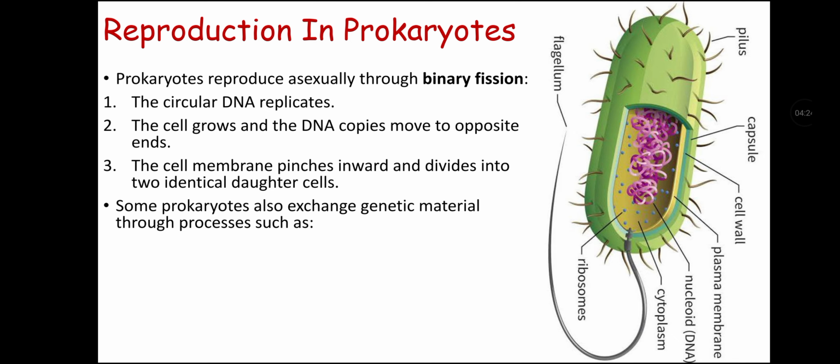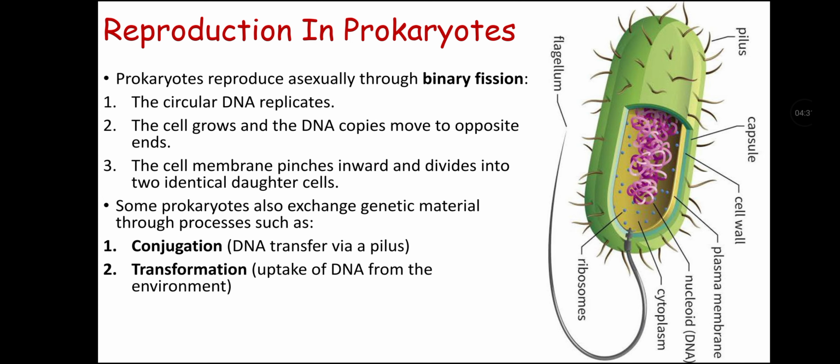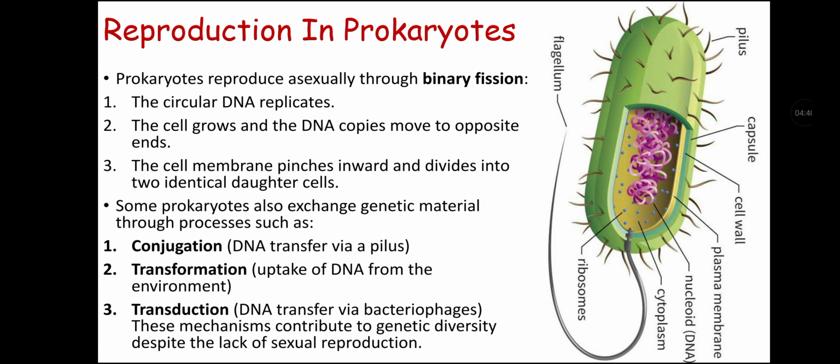Some prokaryotes also exchange genetic material through processes such as conjugation, that is, DNA transfer through a pilus. Second, there may be genetic material exchange by transformation, that is, uptake of DNA from the environment. Third, there may be transduction, which is DNA transfer through bacteriophages. These mechanisms contribute to genetic diversity among prokaryotes, as they lack sexual reproduction. So this was all about reproduction in prokaryotes.